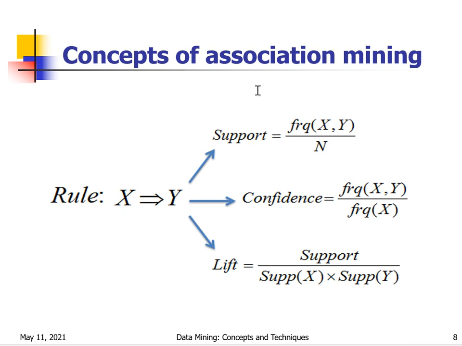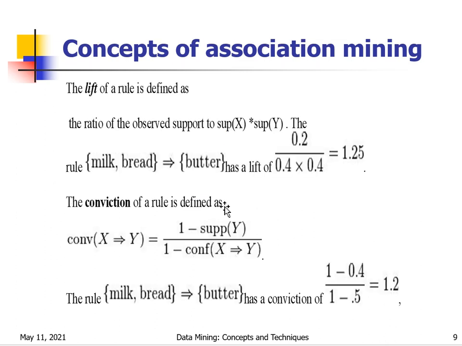Okay. So, the concepts of association rule mining for a rule X implies Y. Support is the frequency of X, Y by the total number of transactions, capital N. Confidence is the frequency of X, Y by the frequency of X. Lift is support of X, Y, or support of X union Y, by support of X into support of Y. Support and confidence we have already seen with an example. For lift we will see an example now.